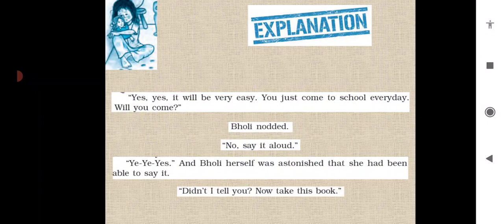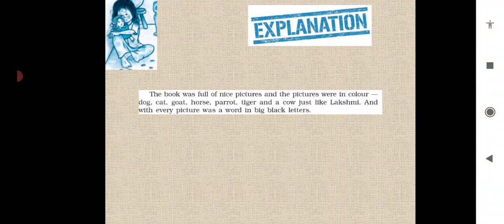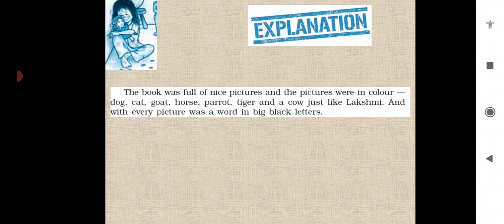Didn't I tell you? Now take this book. So now the teacher ने कहा कि I told you कि after some time you will be able to speak like other girls. And now she gave her a book. The book was full of nice pictures, and the pictures were in color: dog, cat, goat, horse, parrot, tiger, and a cow just like Lakshmi.